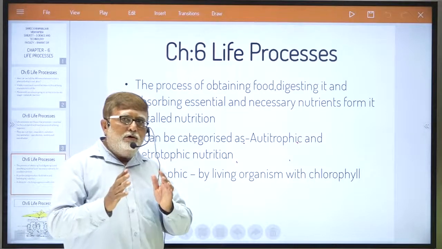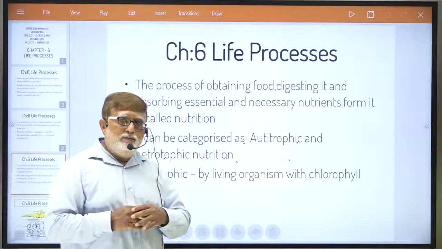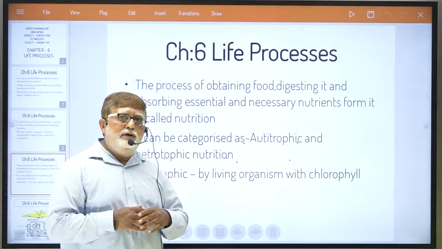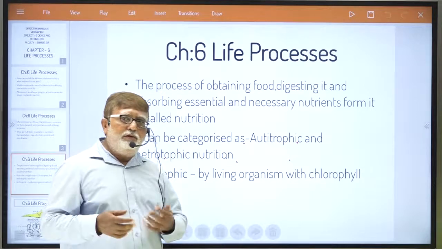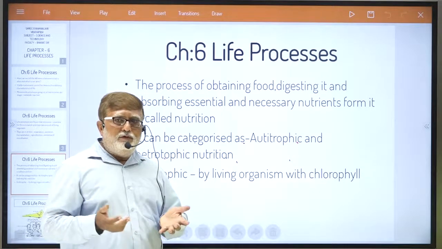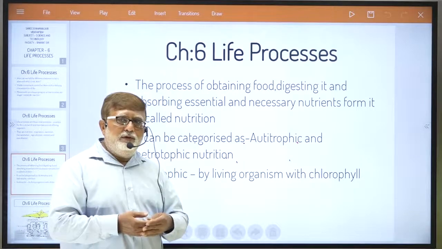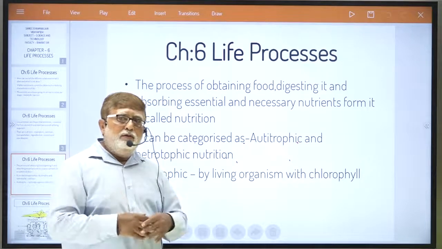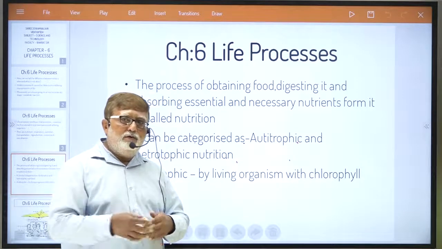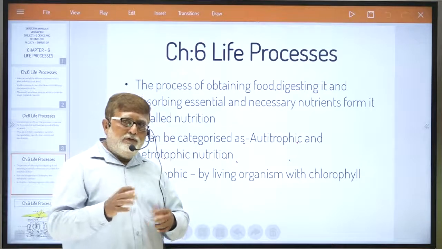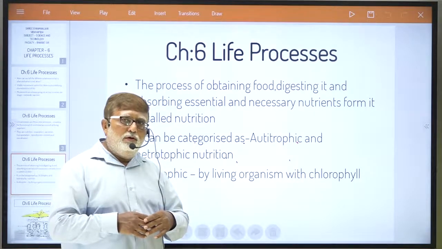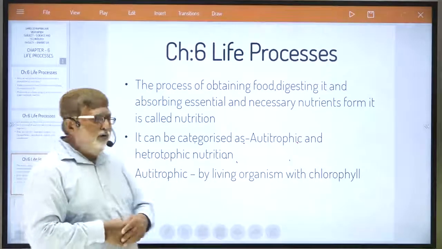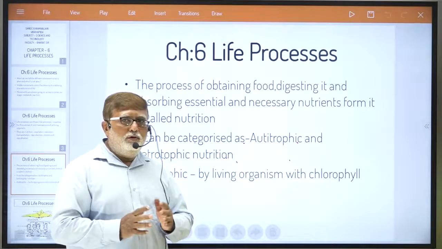Autotrophic nutrition is confined to only those living organisms having chlorophyll, mostly the green plants. You understood in 9th standard, in the cell, one of the organelles, the chloroplast, which is called the kitchen of the cell, consists of this green colored pigment called chlorophyll. All those living organisms having chlorophyll are performing autotrophic nutrition.